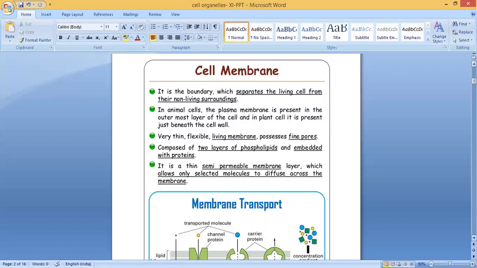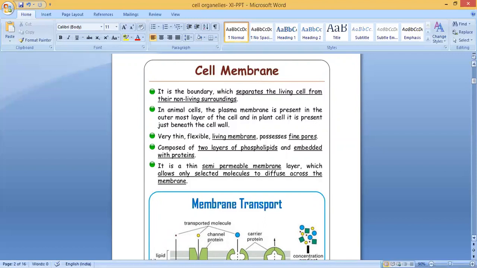It's a very thin, flexible, living membrane. It possesses fine pores, or openings or holes. It's not non-living. So what is it made up of? It is composed of two layers of phospholipids embedded with proteins. Clear?